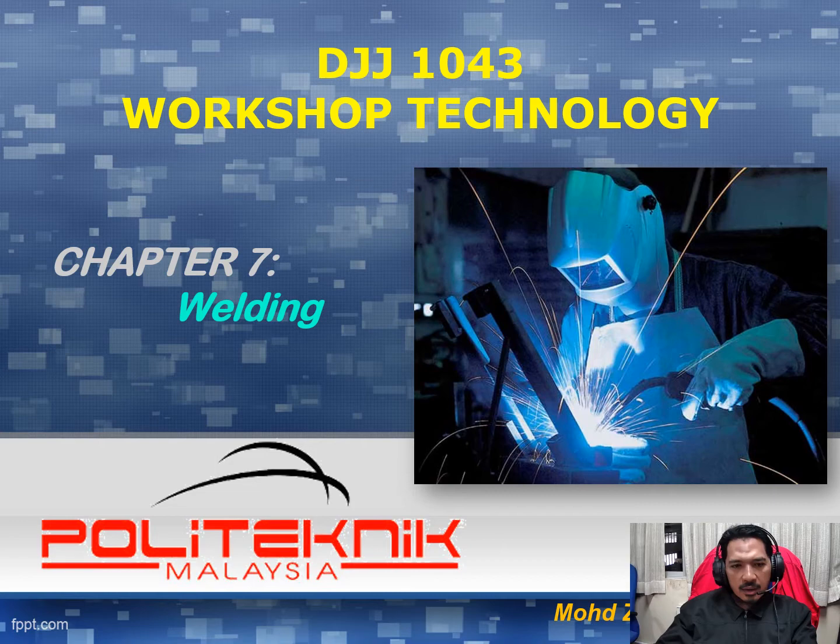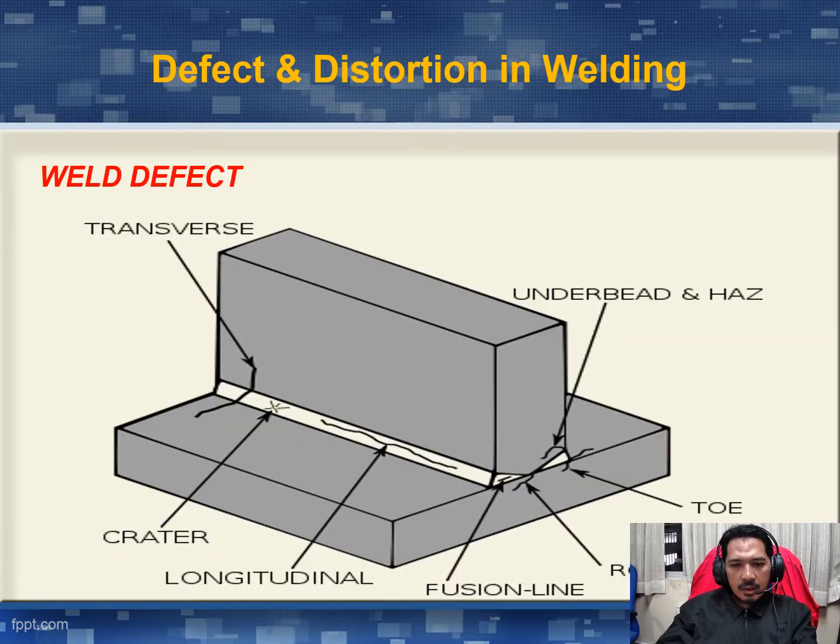Untuk kali ini kita akan tengok pada welding defect. Okey, ini adalah contoh-contoh welding defect yang akan kita jumpa. Contohnya di butt joint lah, kita ada transverse, ada bit toe, di bahagian toe ni ada crack juga, root, fusion line, longitudinal dan ada memanjang. Ada selari dengan bit atau kumai, crater dan juga transverse. Transverse ni dia melintang kumai.